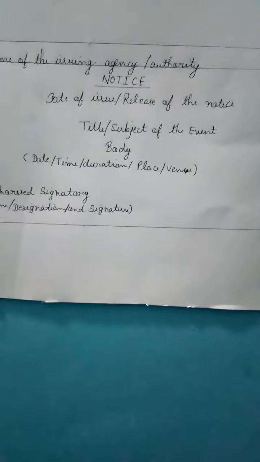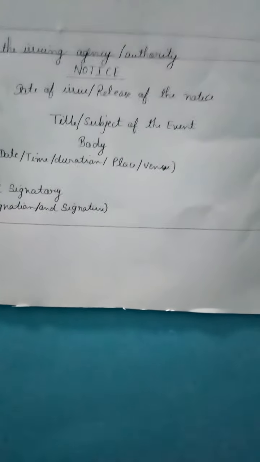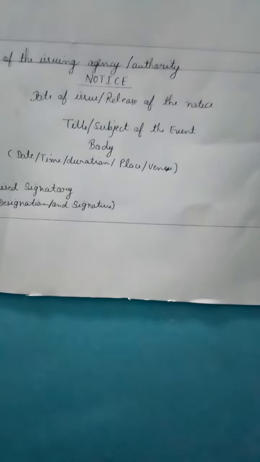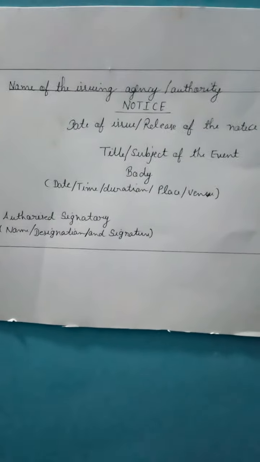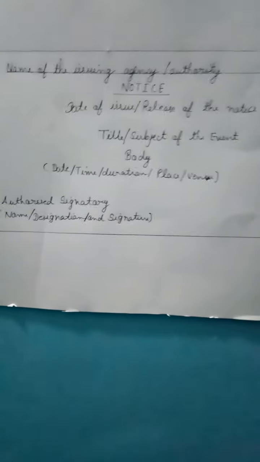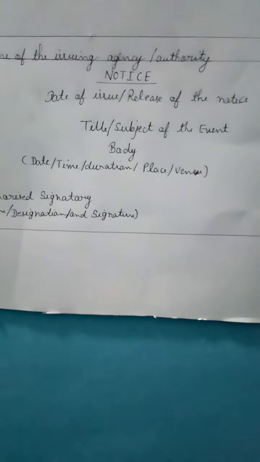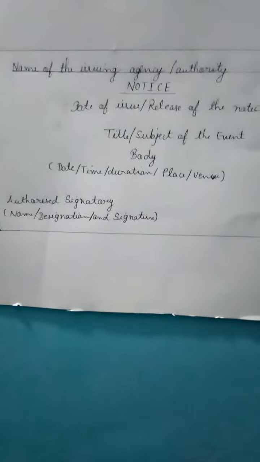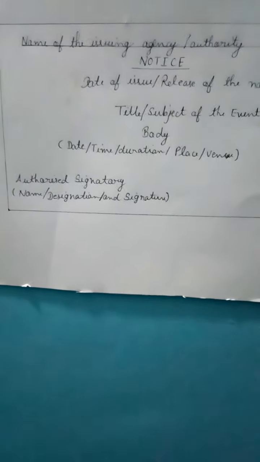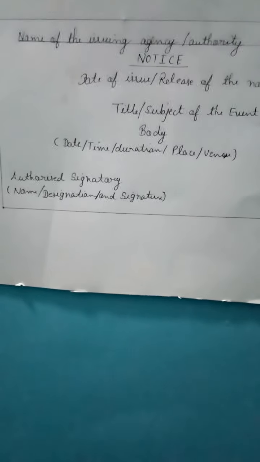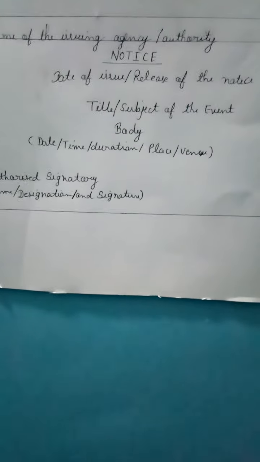Notices are factual and to the point. The language used is simple, not flowery. Flowery means you are not supposed to use any jumbled words, so that everybody can understand. While using particular words in notice writing, you need to be very sure about them. Notice writing has to be very precise and crystal clear. The language used is simple and formal, not flowery. As I said earlier, notices are put up on display boards in school or in public places.